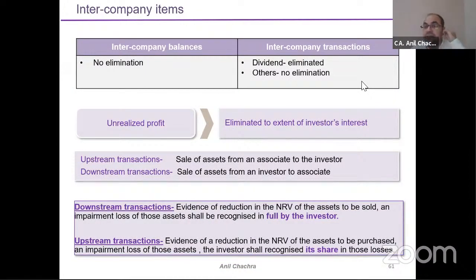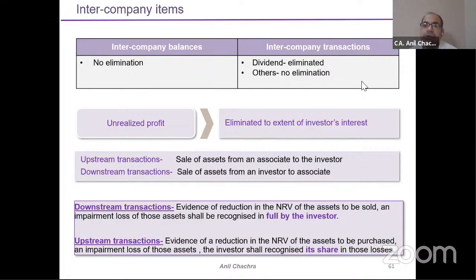For the elimination, when we do the associate accounting under Ind AS 28, we need to eliminate any unrealized profit, right?